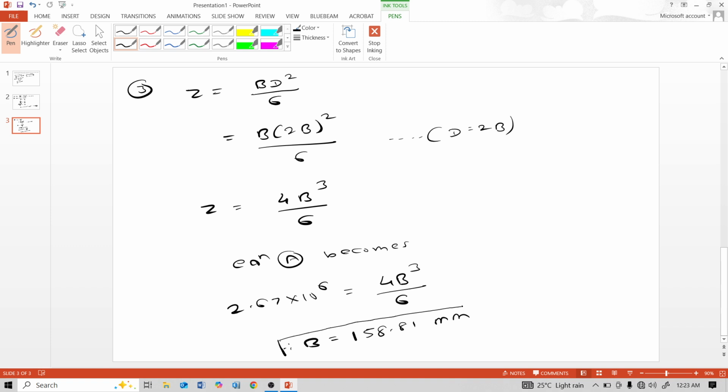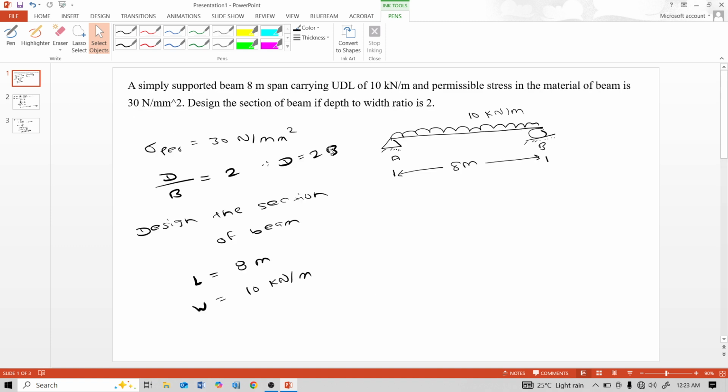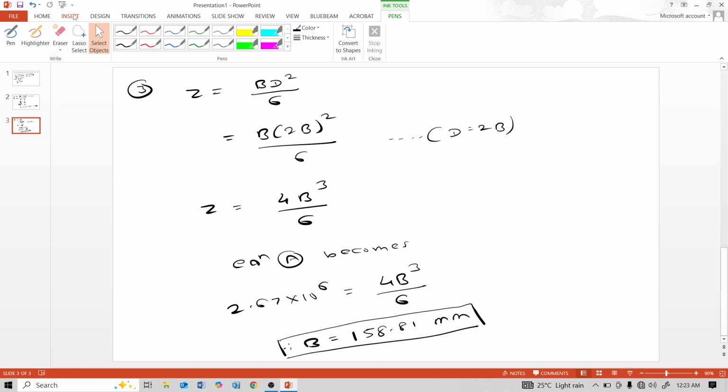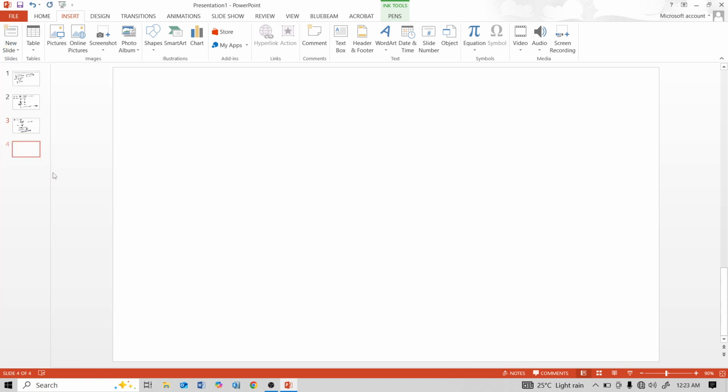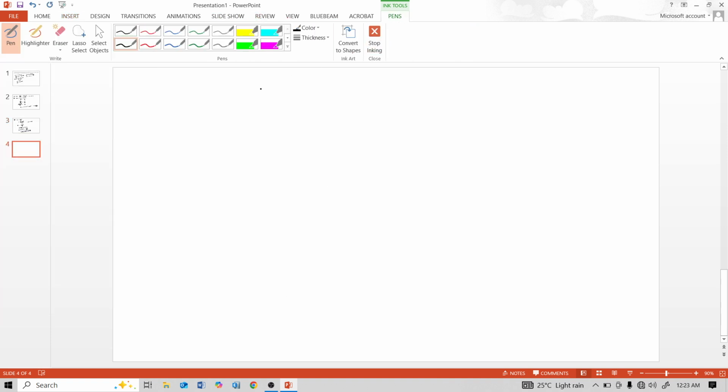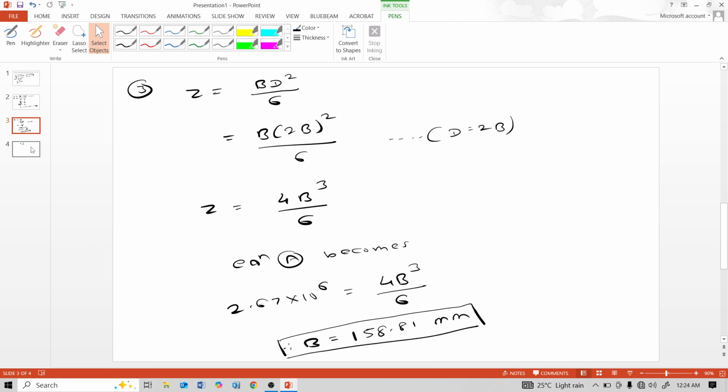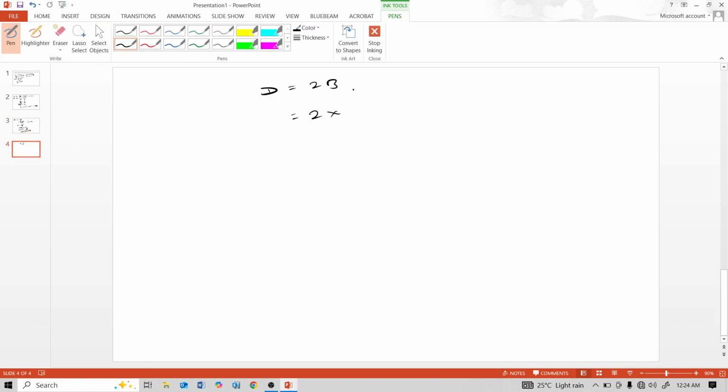And from this B value, how to calculate D value? See, we have D is equal to 2B. So our D is equal to 2 into B, 2 into 158.81. Therefore, D is 317.62 mm.